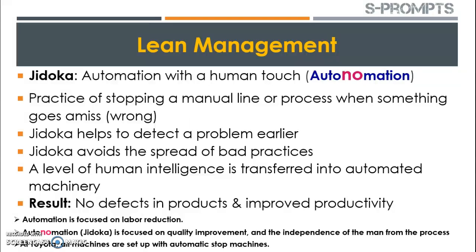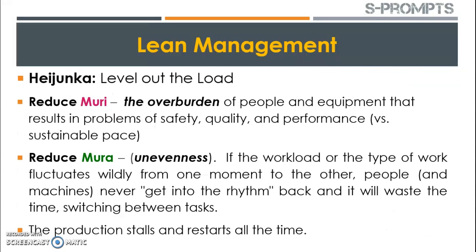The objective and result of Jidoka is no defects in the product, and there will always be continuously improved productivity. Heijunka is leveling out the load. There are two words which we need to understand. One is called Muri and the second one is called Mura. So Heijunka helps to understand how to reduce this Muri. Muri is nothing but overburden. The overburden may be on the people, or on the machineries or equipment with which we are going to manufacture the product. And any overburden on the human being or the machine may affect the safety, quality and performance.